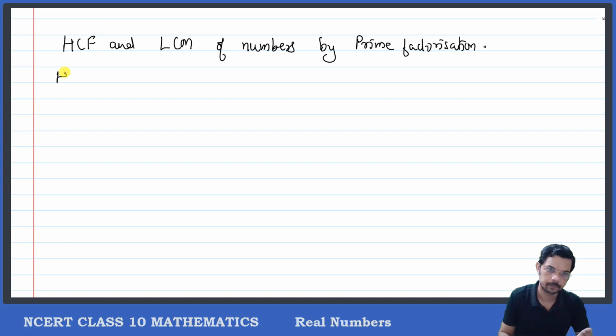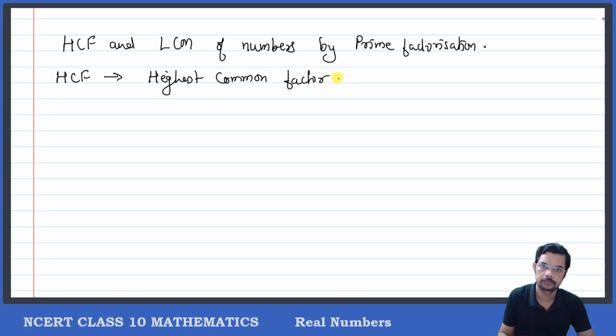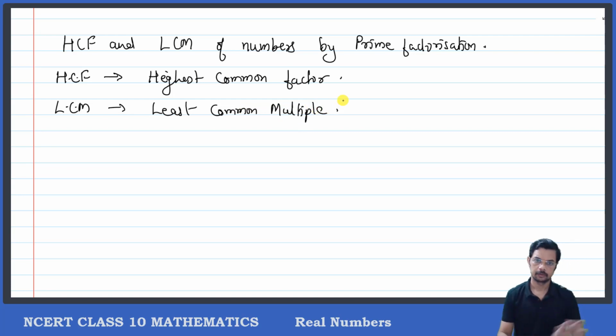What is HCF? HCF is the highest common factor. And LCM. What is LCM? LCM is the least common multiple. Okay, I hope you are familiar with these terms.